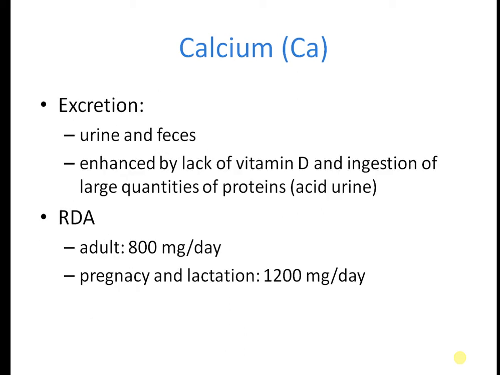So how is it excreted? Through urine and feces, enhanced by lack of vitamin D and injections of large quantities of proteins like acid urine. Recommended dietary allowance: in adults, 800 milligrams per day. In pregnancy and lactation, 1200 milligrams per day.